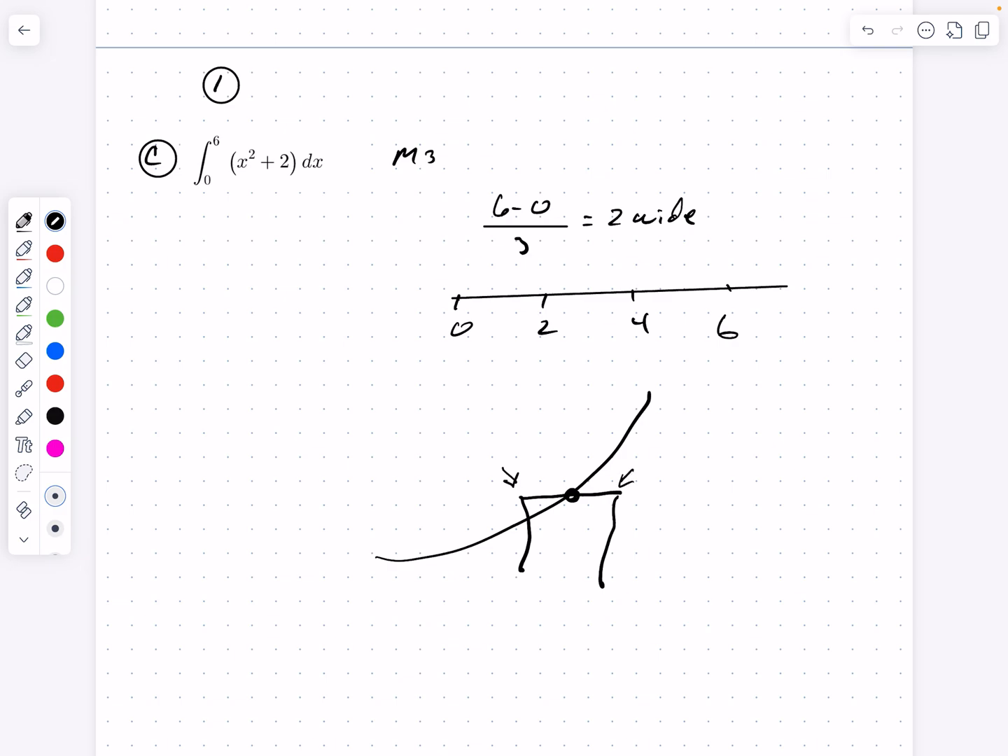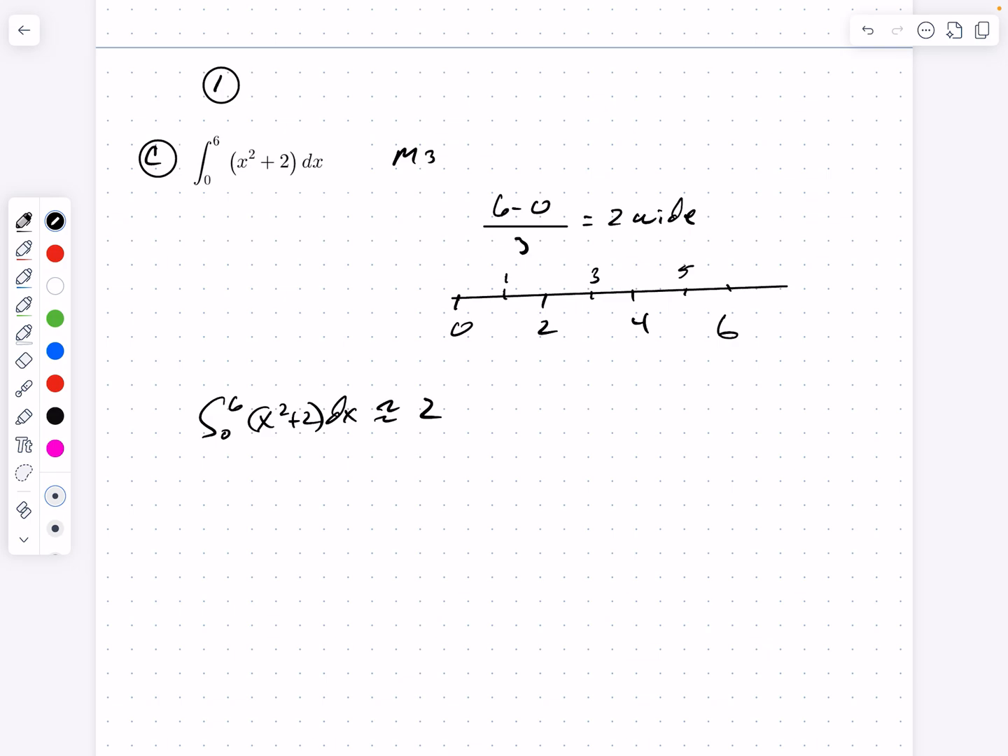So in this case, in between 0 and 2 is 1, in between 2 and 4 is 3, in between 4 and 6 is 5. Okay, so let me get rid of this. So the approximation this time, again from 0 to 6 of x squared plus 2 dx, is going to be approximately equal to, again, each one of these is 2 wide. The midpoint doesn't change that. I'm going to factor out that 2, and it's going to be f of 1 plus f of 3 plus f of 5. And again, I'm taking the function of the midpoint of each of these intervals, okay?